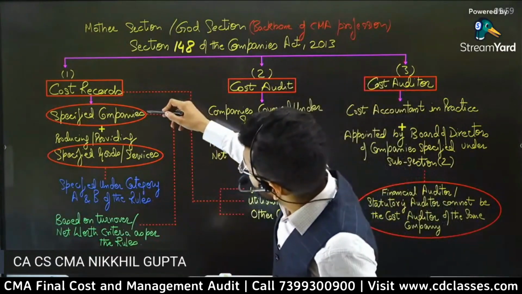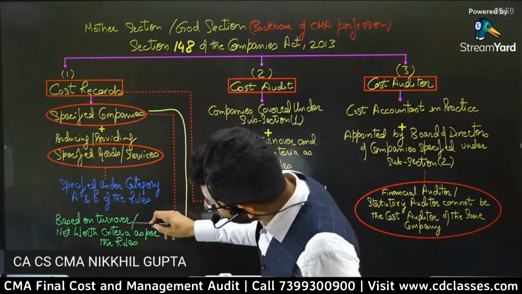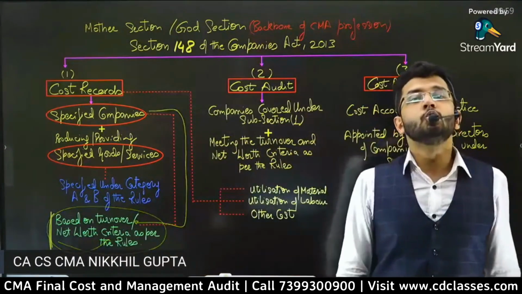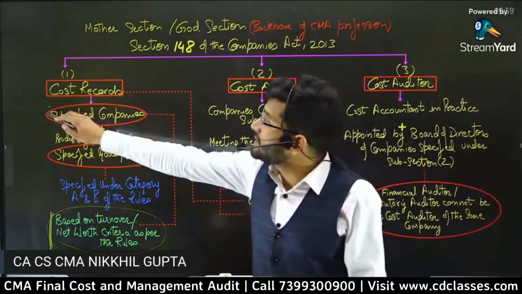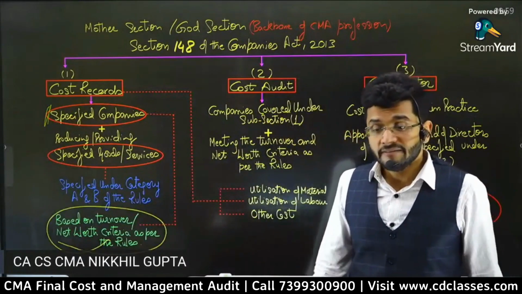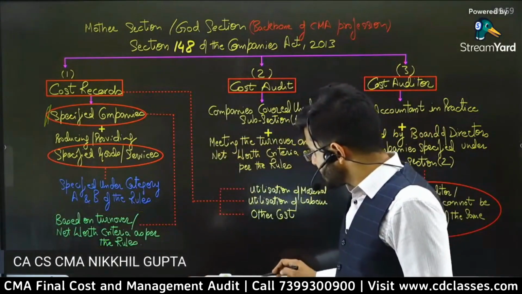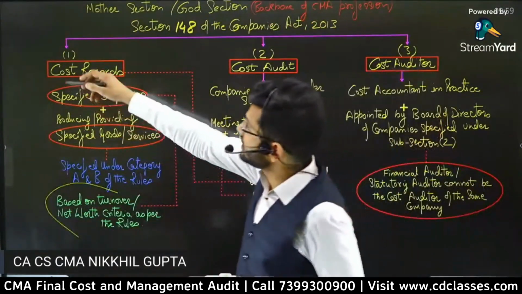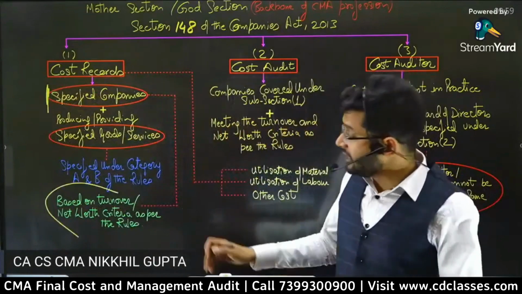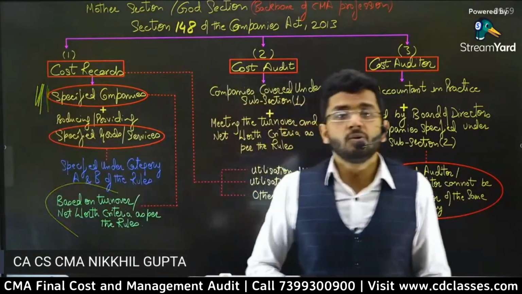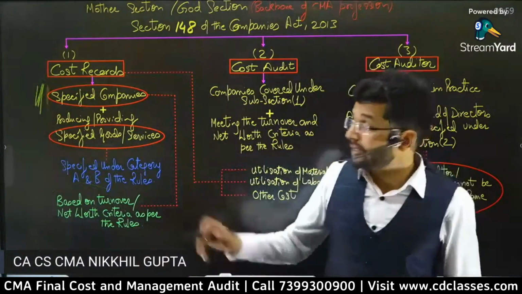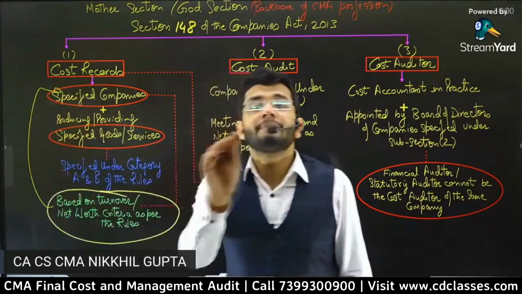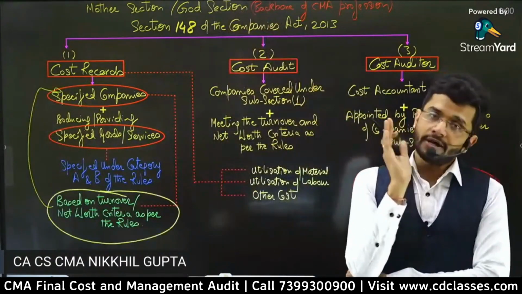Guys, the answer is very simple. Based on turnover and net worth criteria as per the rules. So what are those specified companies? Those specified companies are the companies which satisfy certain turnover criteria, certain net worth criteria. If your turnover is more than a certain limit, then you come under the category of specified companies. And if your net worth is above a specified limit, then you are categorized as specified companies. So if both the conditions are met, which are given in the rules, only then your company will become a specified company.